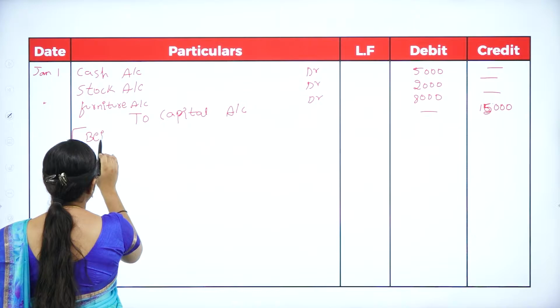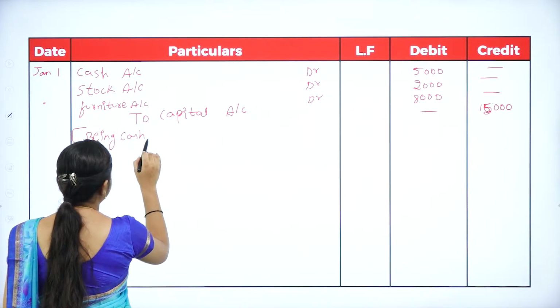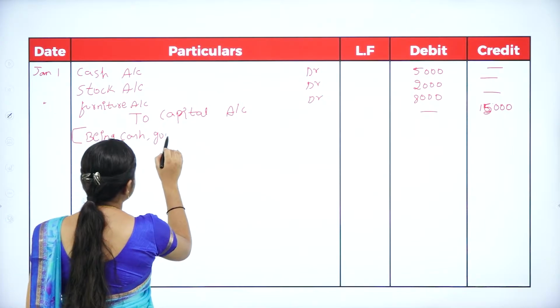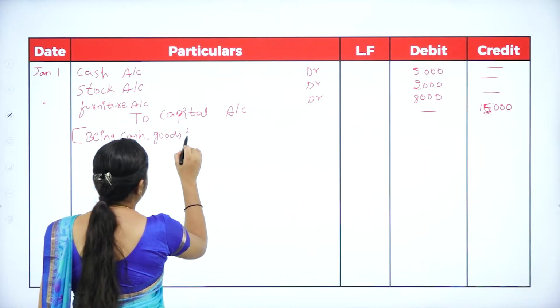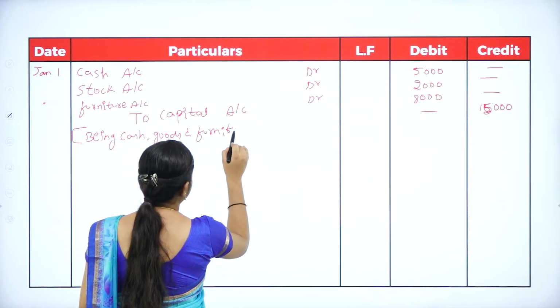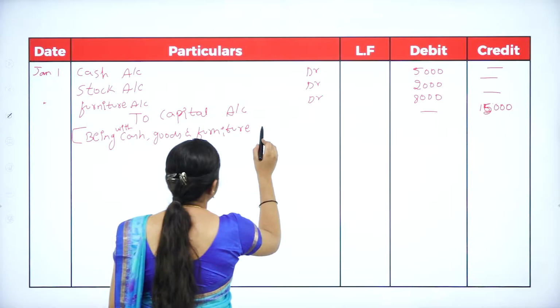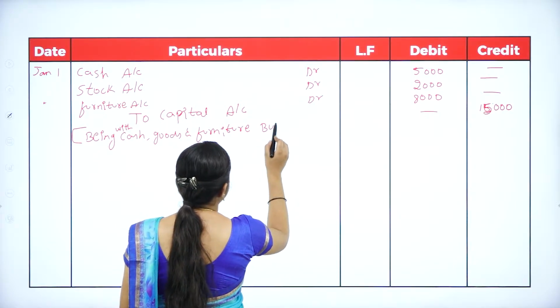Start with 'Being'. Being business started with cash, goods and furniture.